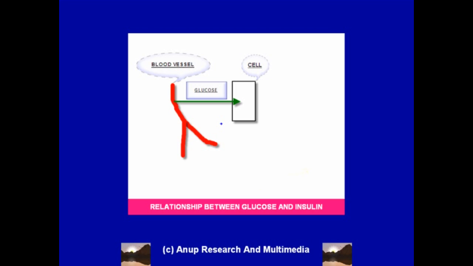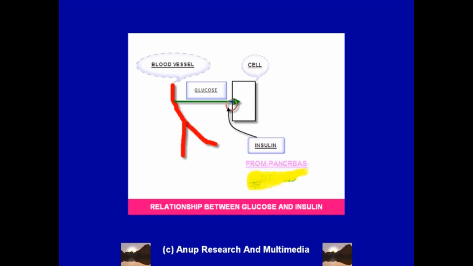That's easy. Now at the cell wall level, about where it shows a brown circle, something helps the glucose enter the cell, and that something is called insulin.